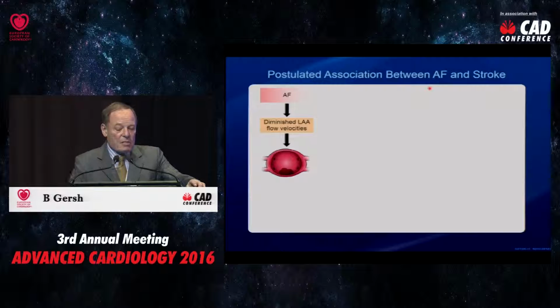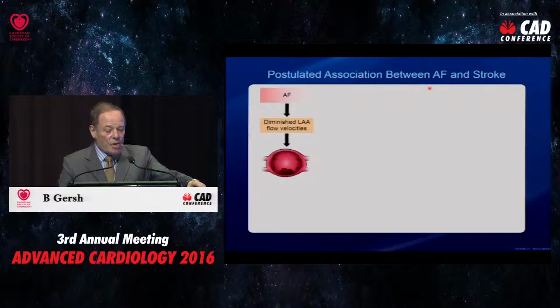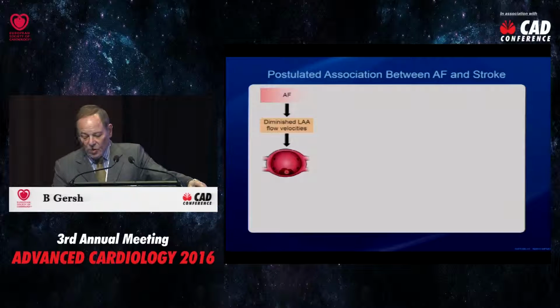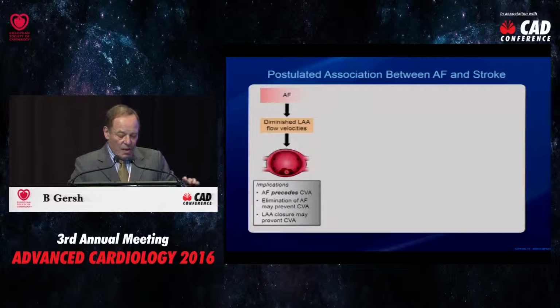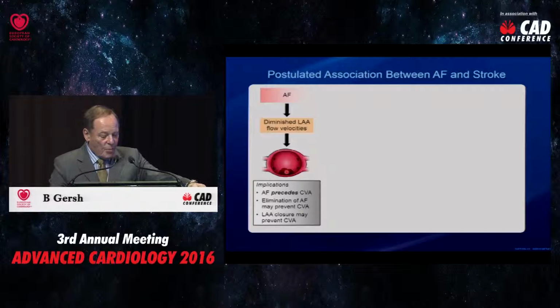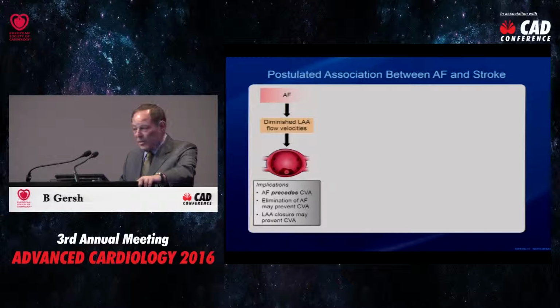So there are many explanations for the association between AFib and stroke. Atrial fibrillation causes diminished left atrial appendage flow velocities, atrial dilatation, stasis, and here's a thrombus in the left atrium, obviously the left atrial appendage. And the implication of this hypothesis is that atrial fibrillation precedes stroke. Elimination of atrial fibrillation will prevent stroke, and left atrial appendage closure may prevent stroke.